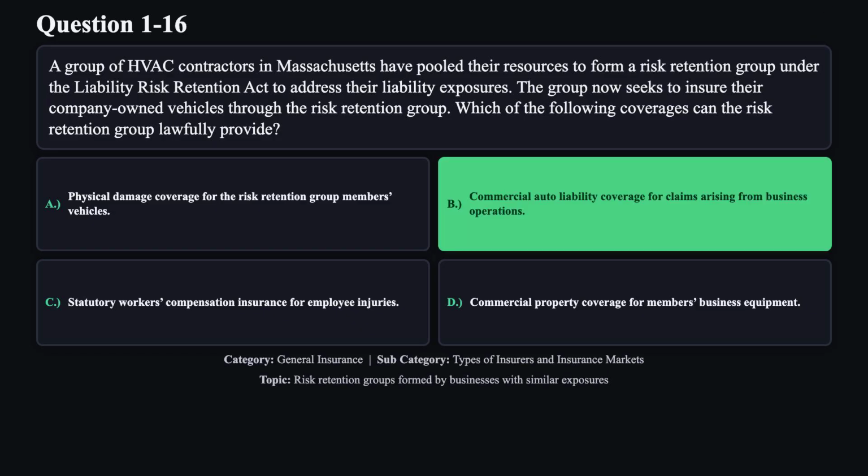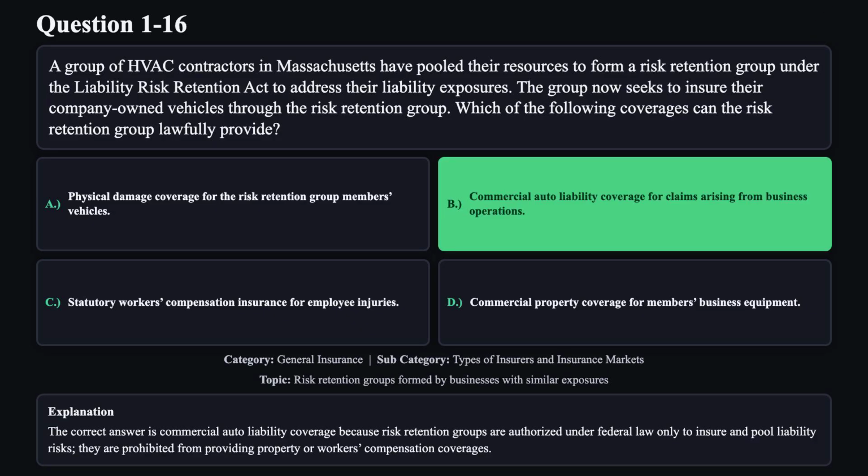The correct answer is B. The correct answer is commercial auto liability coverage because risk retention groups are authorized under federal law only to insure and pool liability risks. They are prohibited from providing property or workers' compensation coverages.